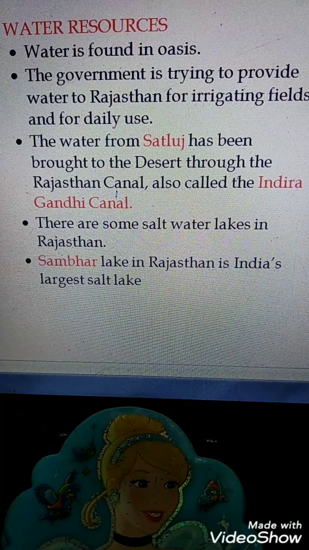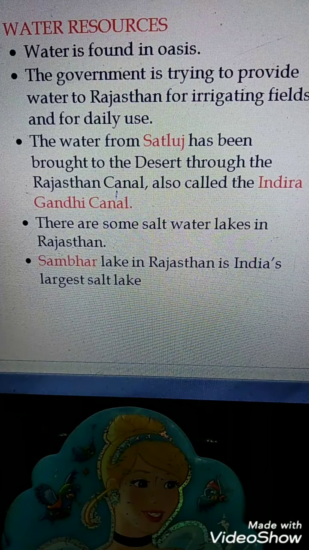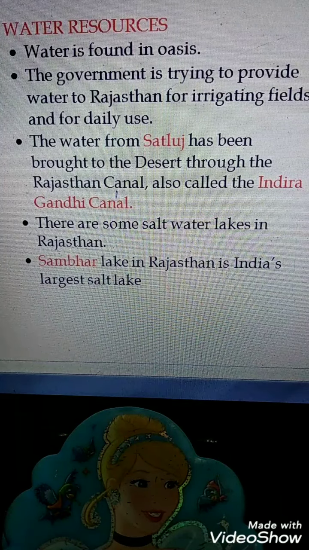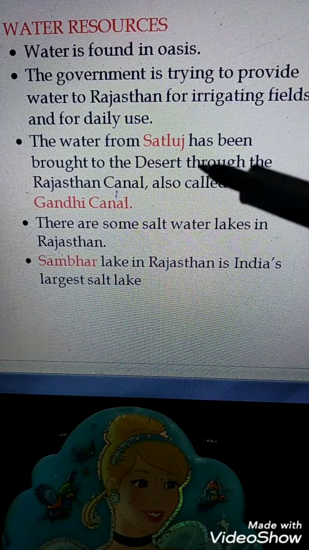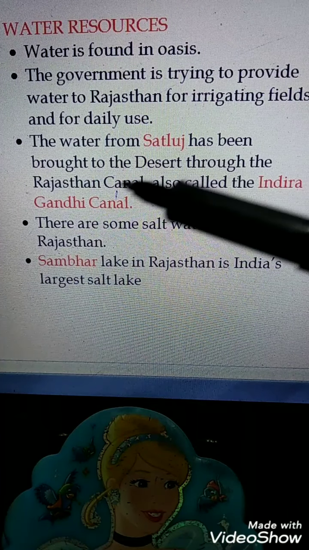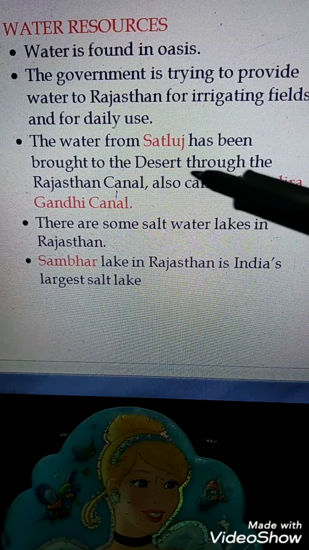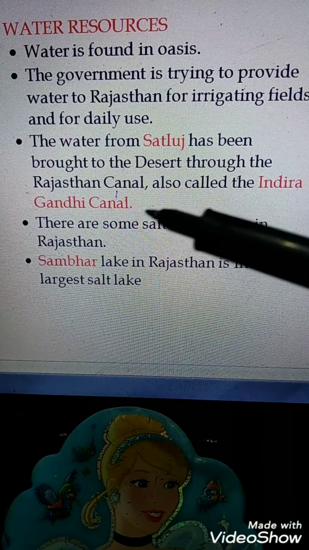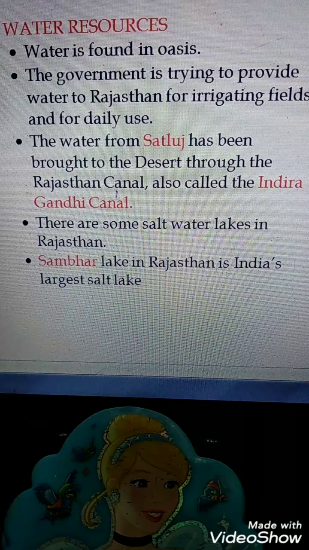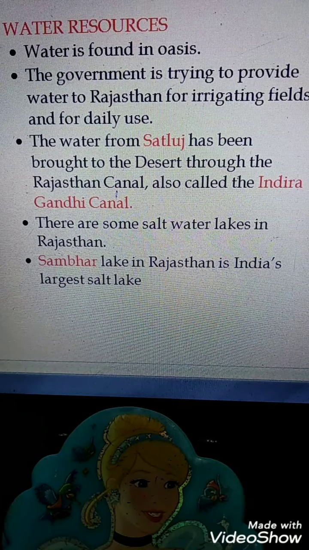Through irrigation, they provide water for the agricultural fields in Rajasthan as well as for daily use. The water from the Satluj has been brought to the desert through the Rajasthan Canal, which is also called the Indira Gandhi Canal. So the government provides some water facilities.